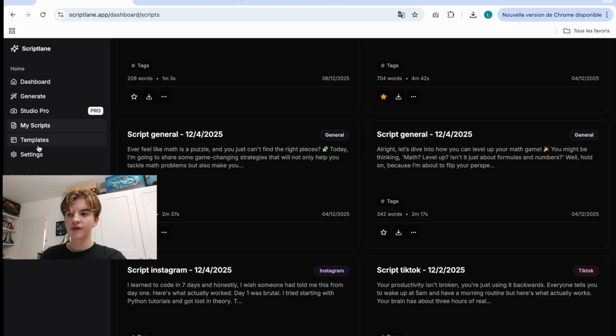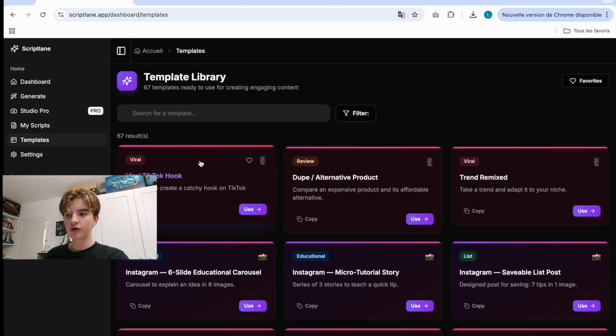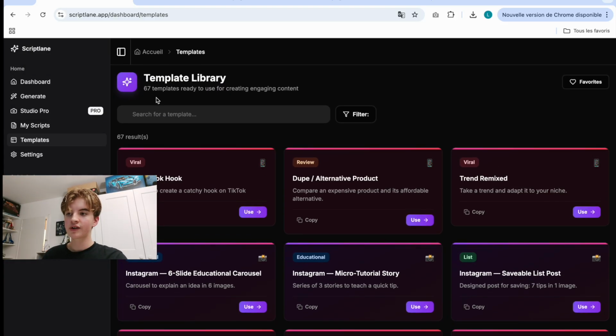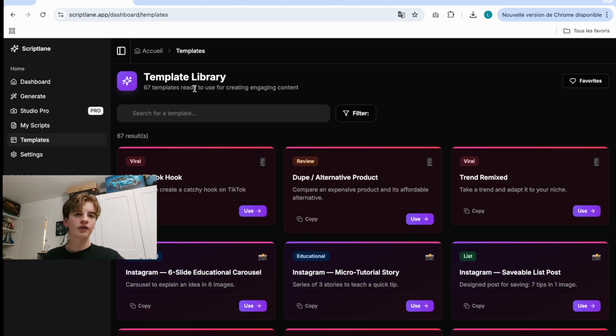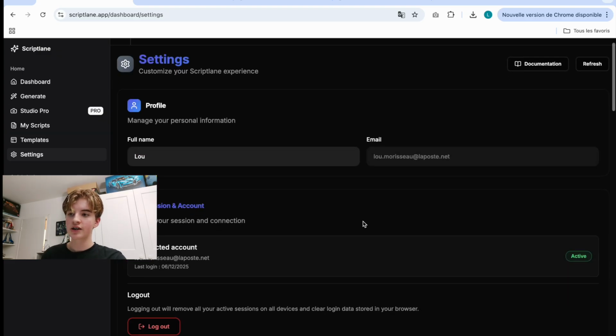And then you have this template page. So it's a pretty good page with about 67 templates. That's not crazy much, but still fairly good for the first version of the app. And if you have any suggestion about new templates, I could include it at any time. So that's about it.